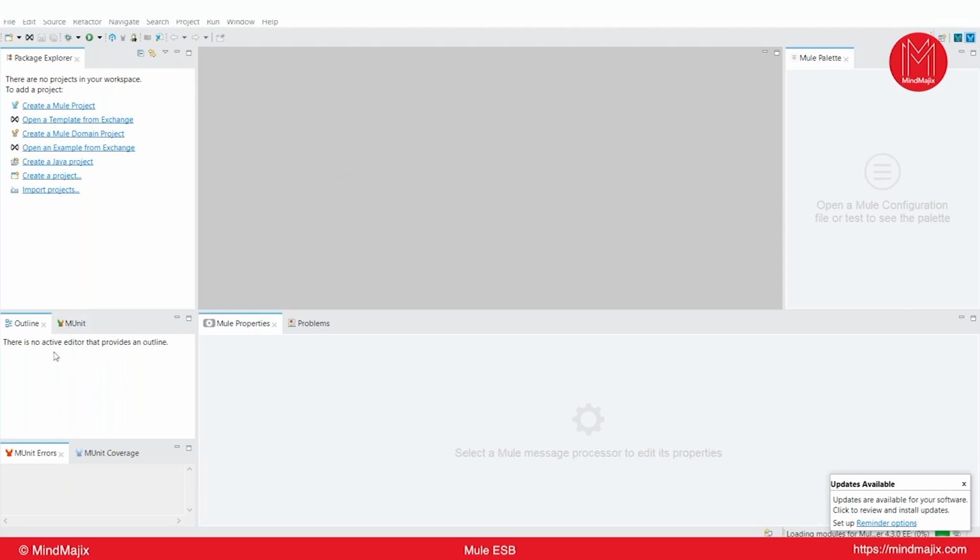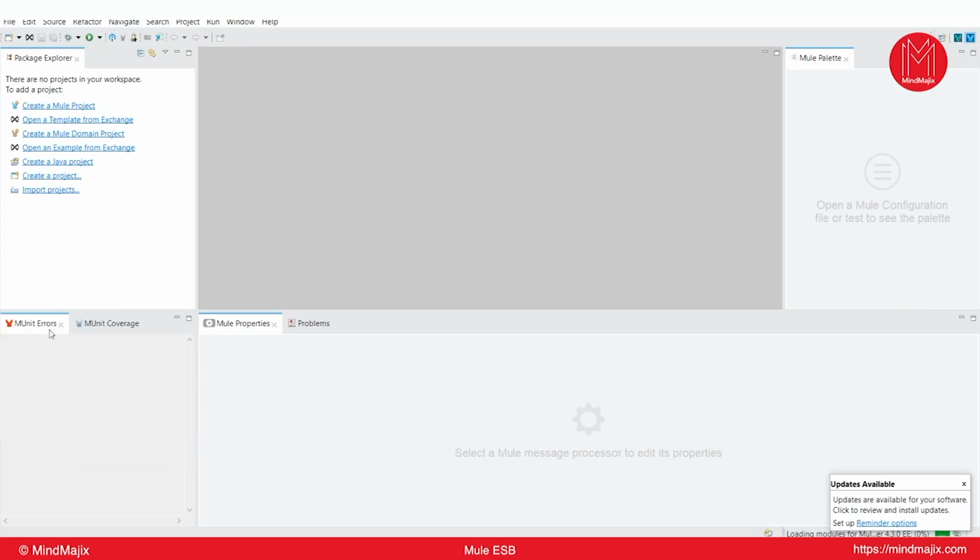And we have some outline here. Whenever you create any project, and if you want to test any logic for your Mule application, we'll use MUnit. MUnit also acts as a plugin. It's a framework actually. We have a separate session on MUnit. MUnit related errors, coverage, and the tests we are going to configure and deploy will be shown under these three tabs. Right now we are not required. Let me close all this.